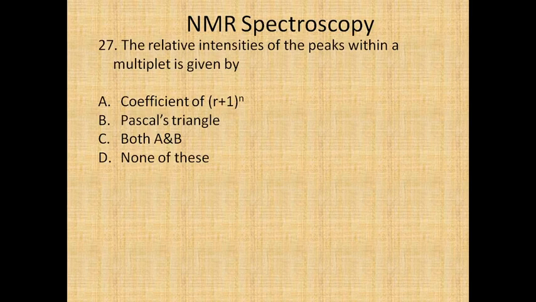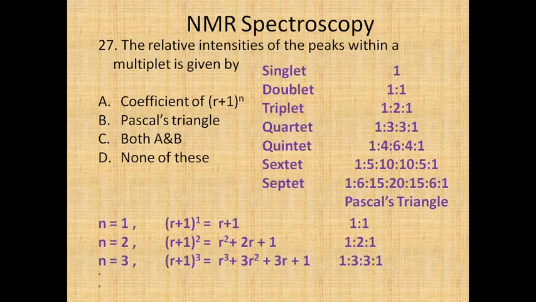Now the next question: the relative intensities of the peaks within a multiplet are given by option A, coefficient of (r plus 1) raised to n, Pascal's triangle, both A and B, or none of these. So what will be the answer? Such multiplicities can be calculated by using Pascal's triangle.